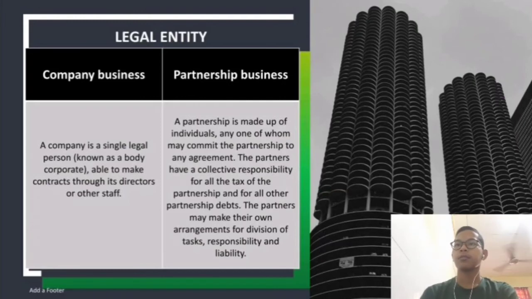Second is partnership business. A partnership is made up of individuals, any one of whom may commit the partnership to any agreement. The partners have a collective responsibility for all the tax of the partnership and for all other partnership debts. The partners may make their own arrangements for division of tasks, responsibility, and liability.